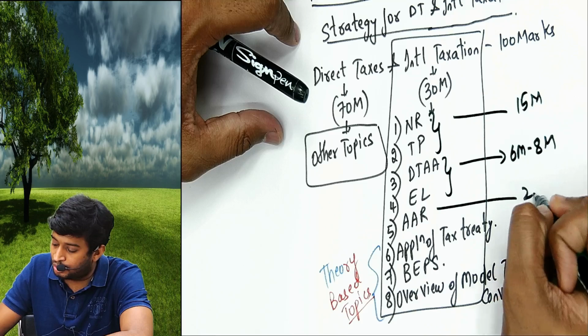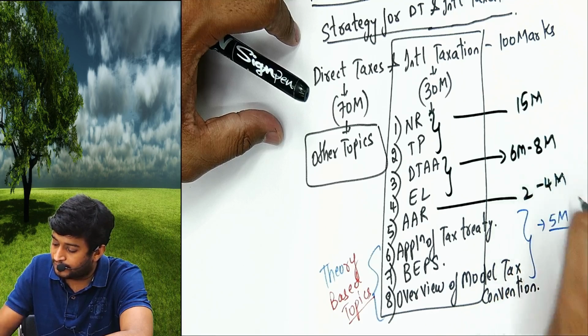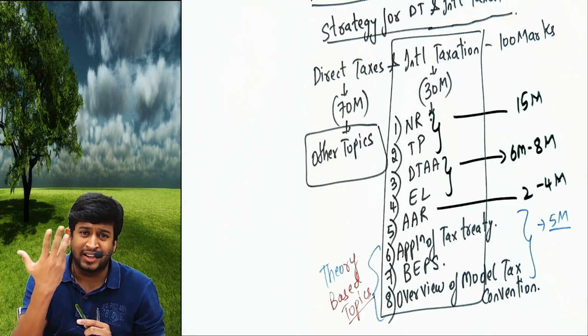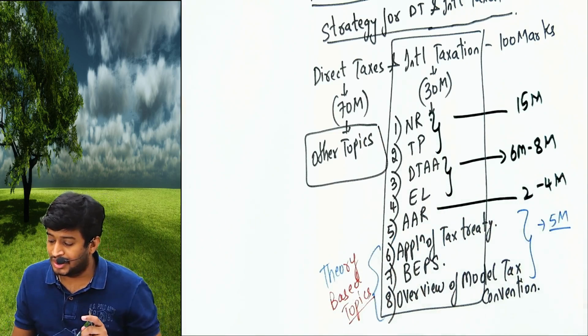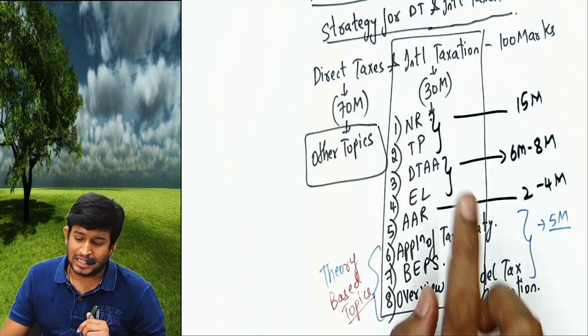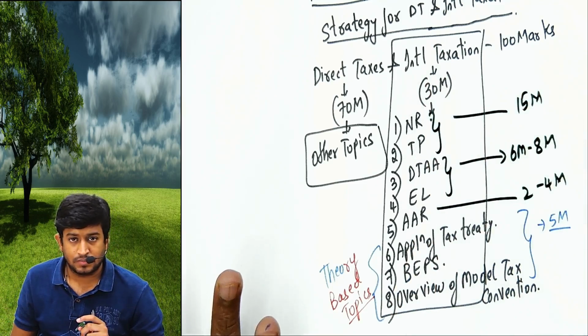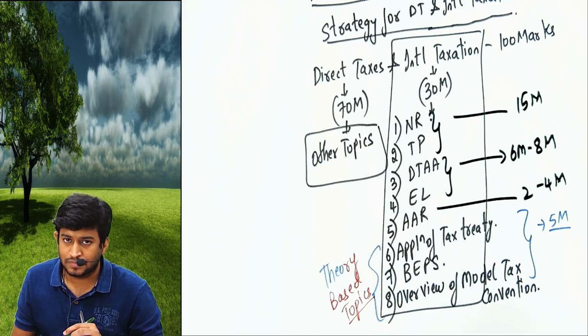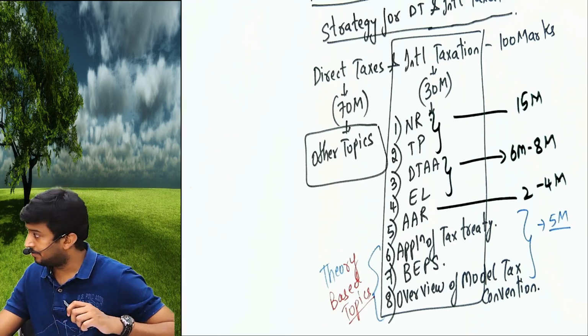This will carry 2 to 4 marks. So roughly 30 including choice. It may increase to more than 30, but roughly this is the weightage for each chapter here. These 30 marks and the other topics 70 marks. Am I clear till here? Shall we continue? Now listen.